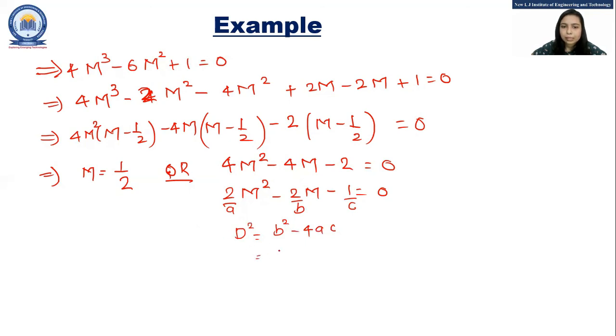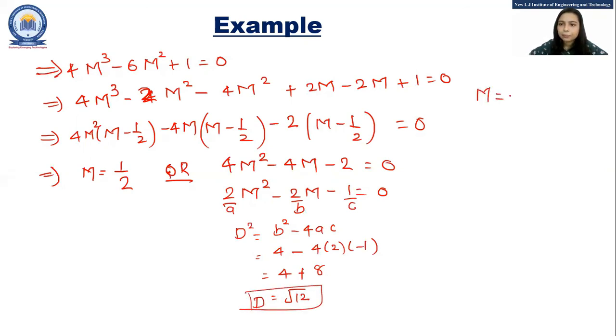So b square is 4, minus 4 into 2 into minus 1, so that is 4 plus 8, that is under root of 12. The two roots for m are minus b plus or minus the root of the discriminant upon 2a.